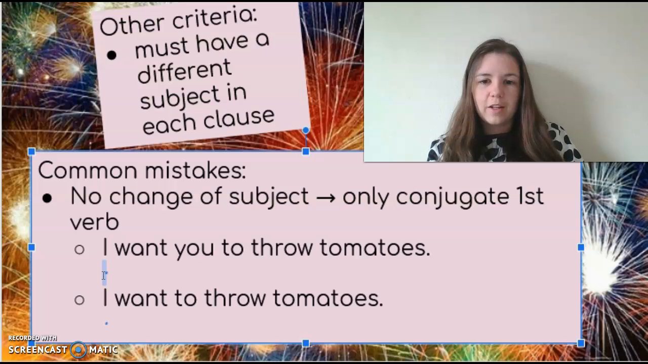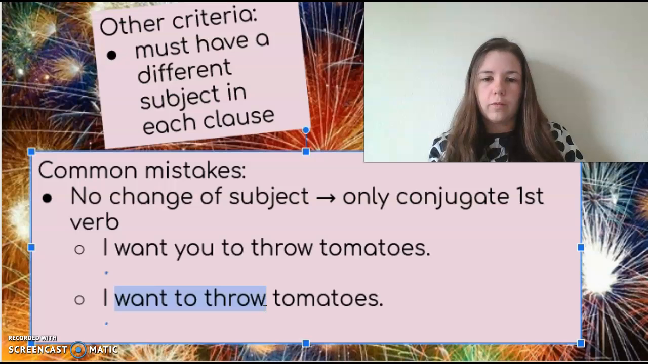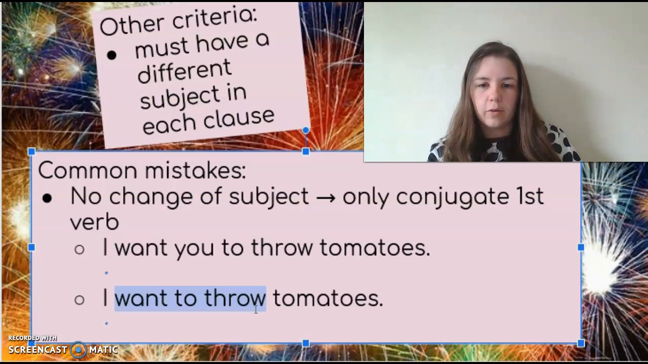So if I have, I want you to throw tomatoes, here it's I, and now it's you. So this is a new subject, so it has to be subjunctive, whereas if I just said I want to throw tomatoes, that's still talking about me. So in that case, we're going to treat want and to throw as a whole. It's one clause only. Having a new subject makes it a new clause. Here, this is just one clause, so I would only conjugate my first verb.